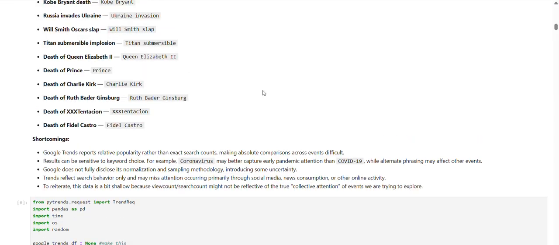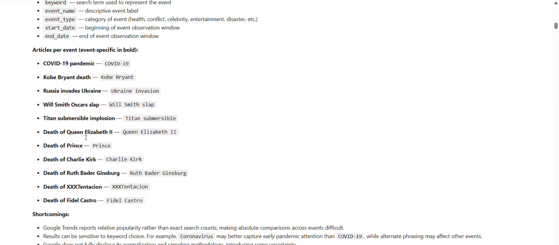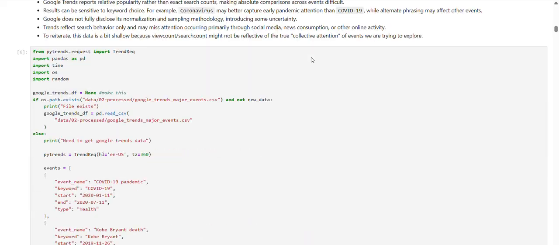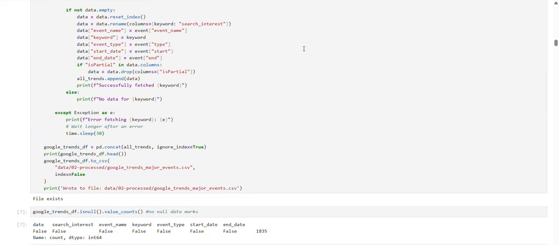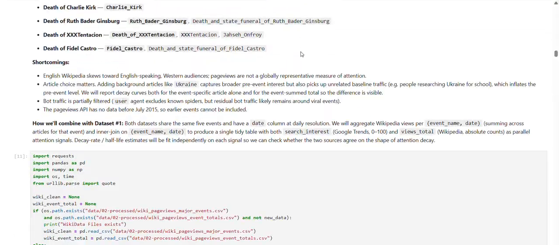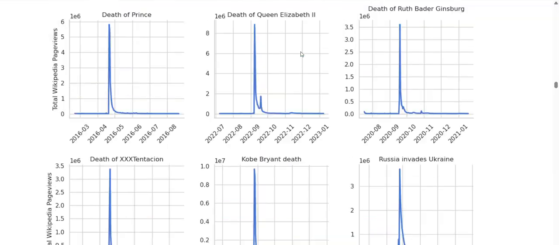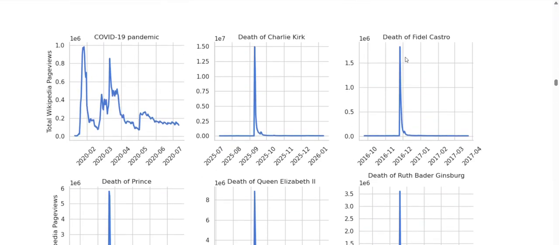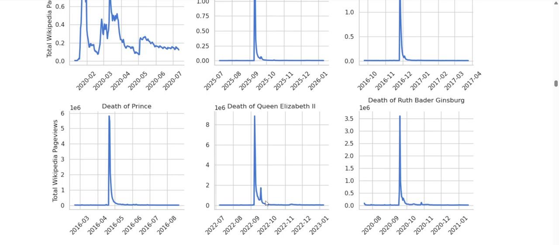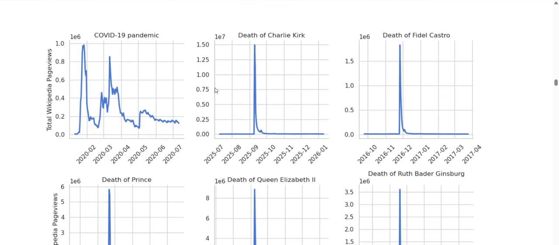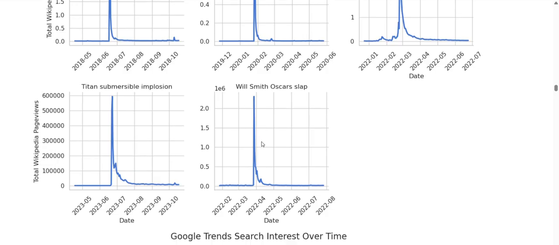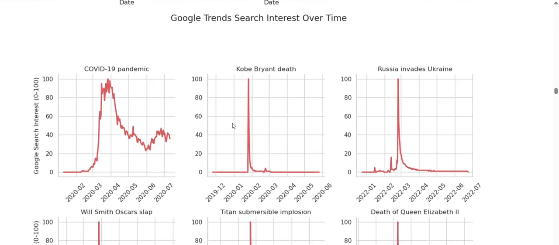So we have a bunch of data. We have celebrity deaths, COVID-19, Russia-Ukraine, the Will Smith slap, the Tatoian implosion, all of these just to mix it up and see if we notice any trends. And so when we graph the trends data, we see that there's a blip over here, over here, over here, over here, over here. A little bit different for COVID, but all of these pretty much have the same shape, which is what we'd expect. And these are really fast.